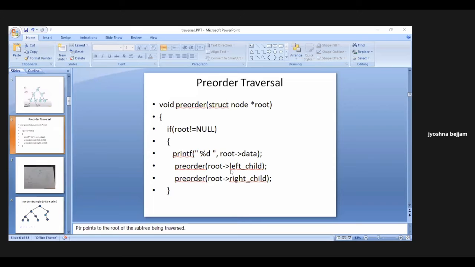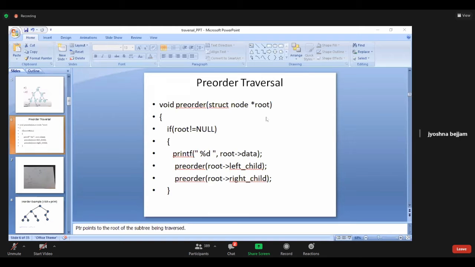It will be 150, right? So root of left child means 150. So with the help of 150, I am calling the function. Do you agree? Yes. With 150 again I am calling the function. Right. So when I came with 150, what am I doing again?